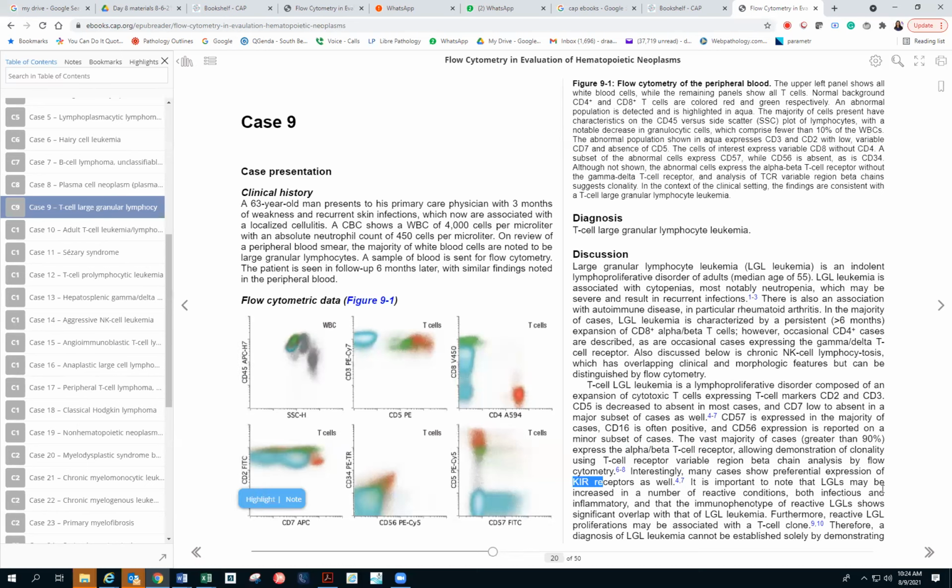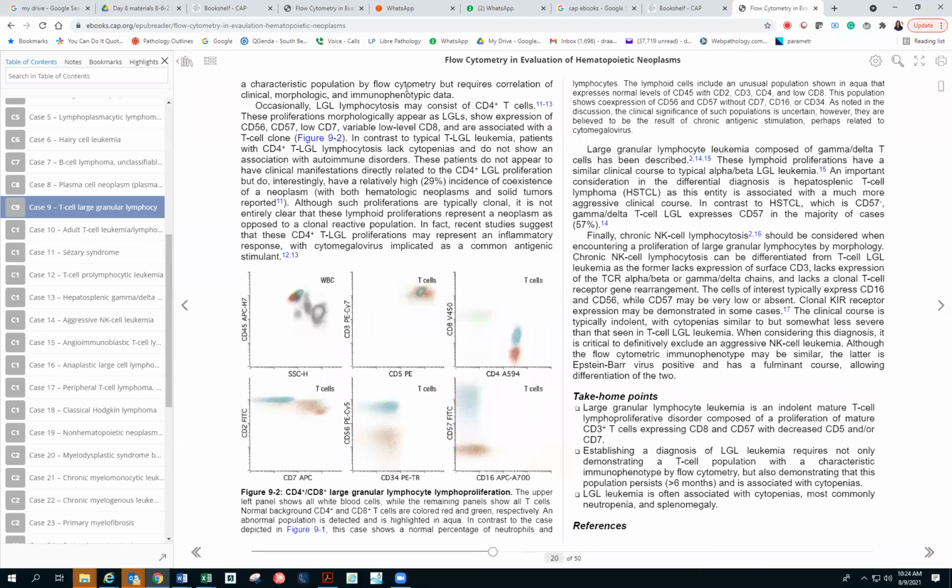It is important to note that LGL may be increased in number in reactive conditions. That's very important: LGL will be there in reactive conditions, both infectious and inflammatory. The immunophenotype of the reactive LGL shows significant overlap with that of LGL leukemia. Furthermore, reactive LGL proliferations may be associated with a T cell clone. Therefore, a diagnosis of LGL leukemia cannot be established solely by demonstrating the characteristic population by flow cytometry. There has to be clinical, morphologic, and immunophenotypic data.